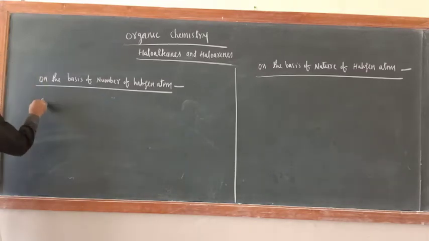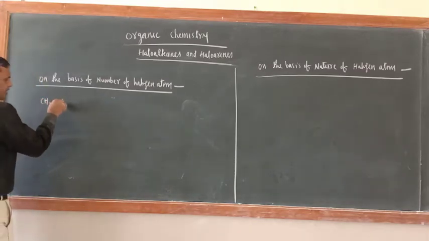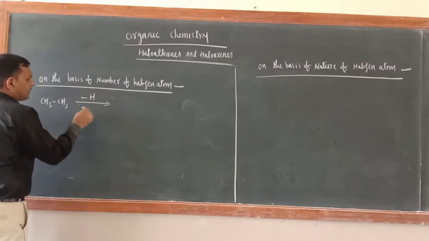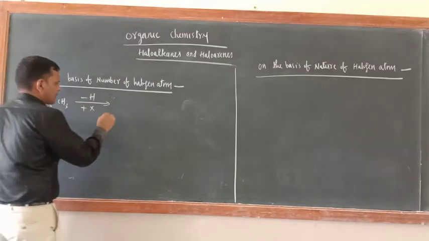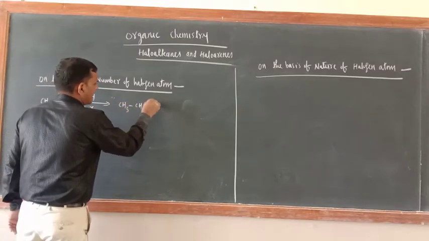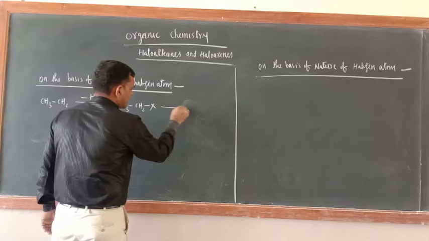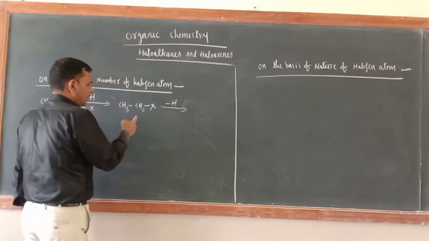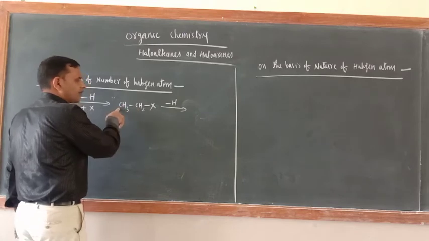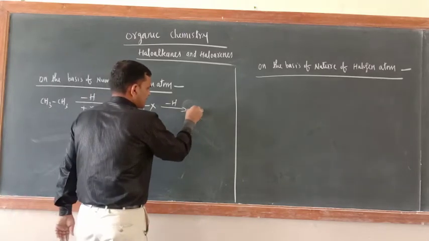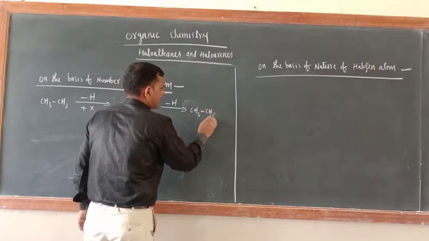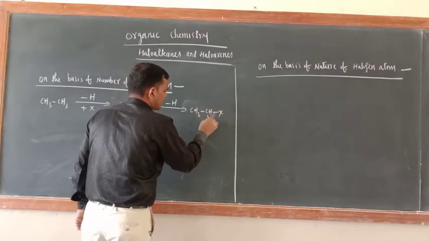C2H6 can be written CH3, CH3. Okay, keep replacing hydrogen, keep adding X. So now CH3, CH2 and X. Further replace one hydrogen. Now the choice is yours. You can replace from here or you can replace from here. So this is CH3, this is CH, now X, and here also X.